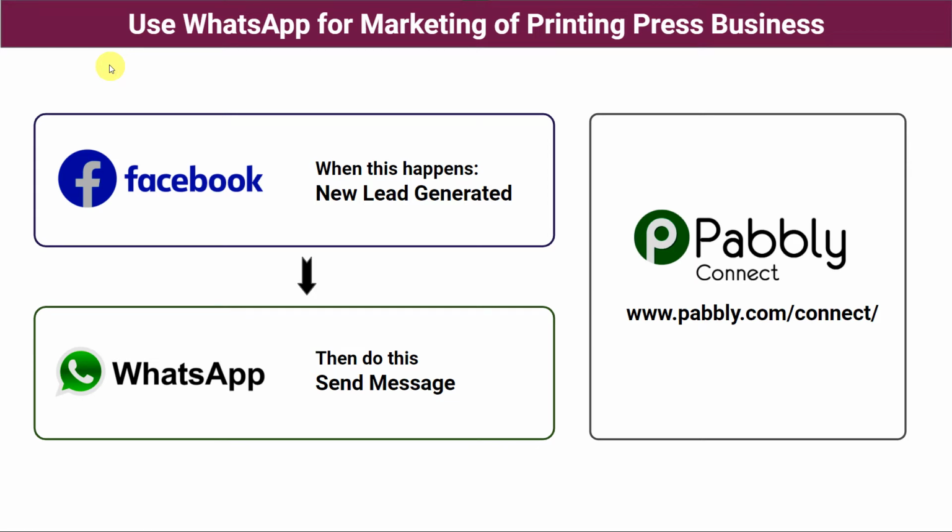Hello everyone. In this video, we are going to learn how to use WhatsApp for marketing of printing press business. So let's take an example that you are a printing press owner. You have created a Facebook page to advertise your business and you are running ads on that page. A lot of people are showing interest in your printing press business advertisement. With those ads, you are getting a lot of enquiries or leads on daily basis.